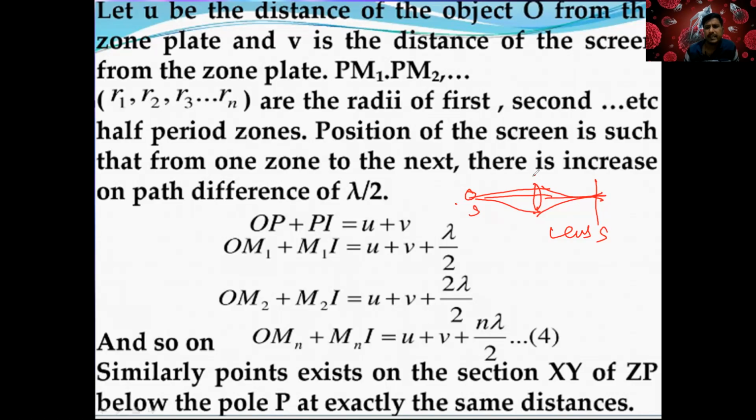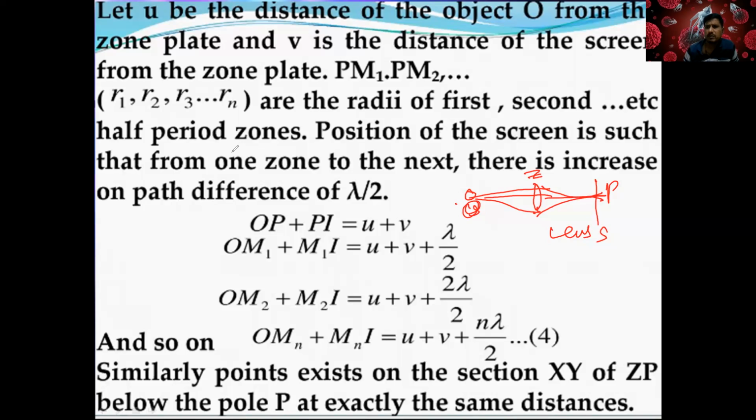So we are keeping here a zone plate, not a lens. Here the source, here P, here we are saying O. When we are discussing the zone plate, what is a zone plate? It is a device which blocks the light. Either it blocks the positive or the negative half period zones, right?